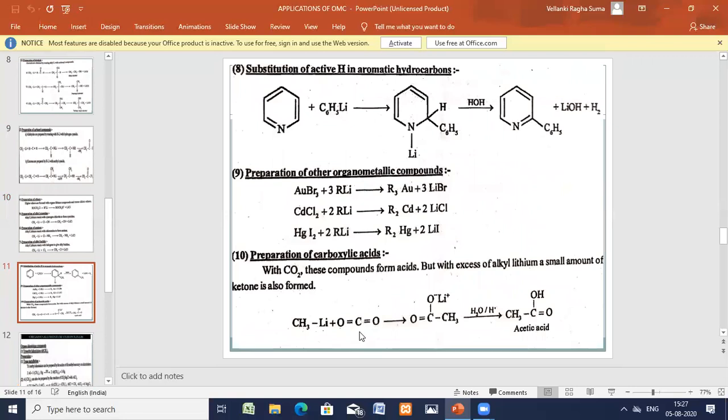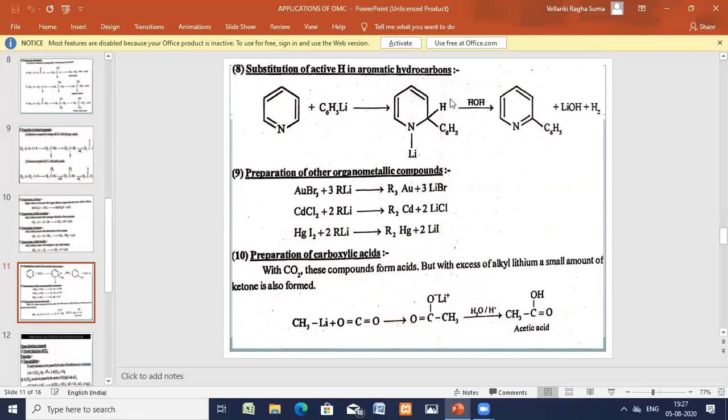Substitution of the active hydrogen in aromatic hydrocarbons. So here phenyl lithium and pyridine is taken and this cleavage takes place here. I'm telling you now, ionic in nature, polar. So lithium is broken down on the phenyl group. Lithium is added here, phenyl group is added. And again on hydrolysis, what happens? LiOH is gone out.